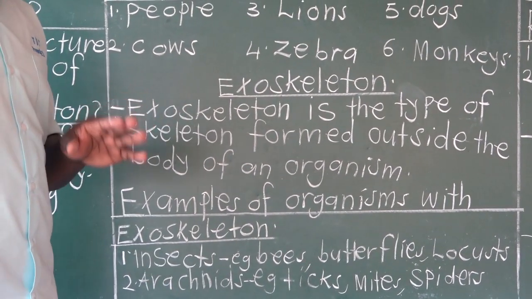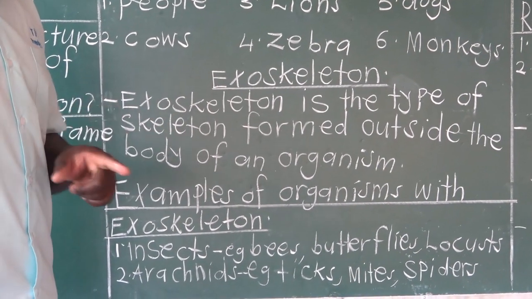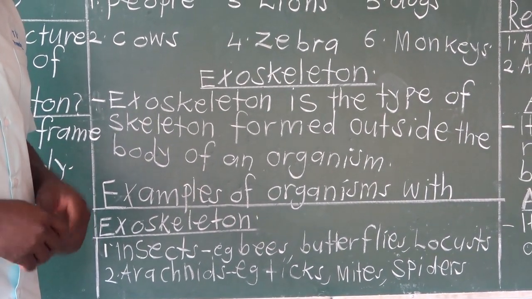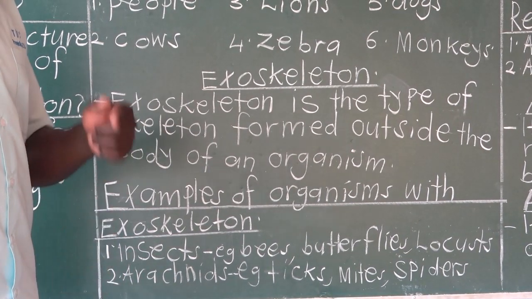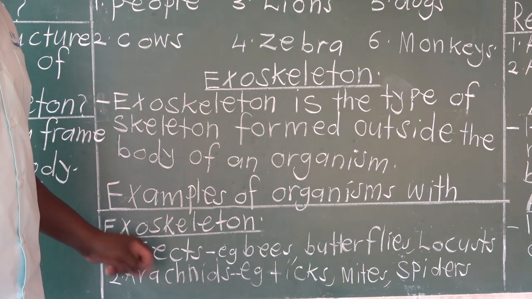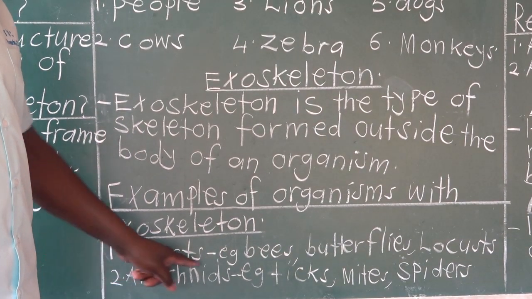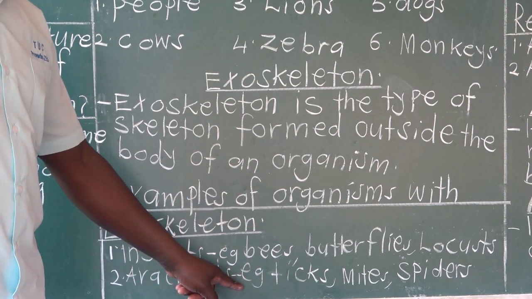Arachnids have 8 jointed legs and 2 main body parts, and they also have an exoskeleton. So we have insects and arachnids. I've given you examples of both.